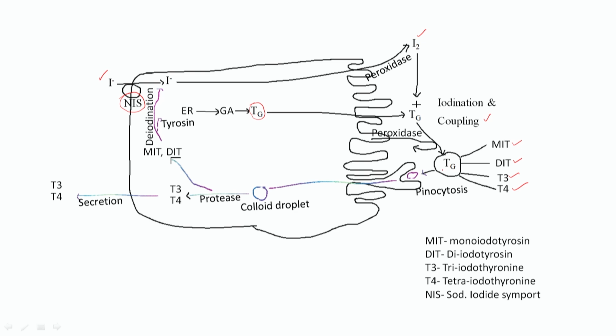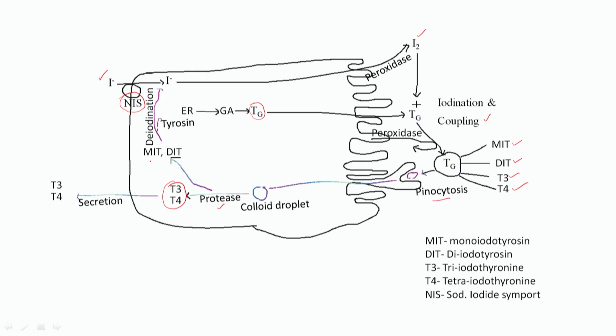So, it will remain in the follicle, and then it will again enter into the thyroid follicle by the pinocytosis process. Inside the follicle different enzymes are there, and one of the enzymes is called protease, which will help in the breakdown of this follicle, and then the release of the T3 and T4 hormone will take place. Only 25% of whatever is there in the colloid follicle will come out in the form of T3 and T4.